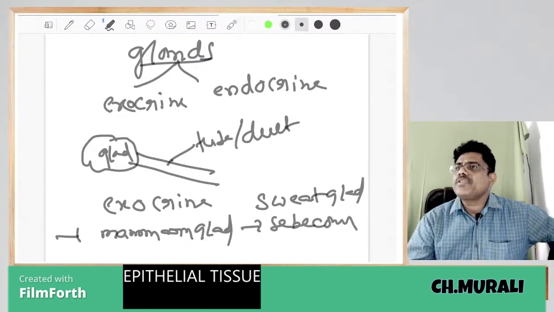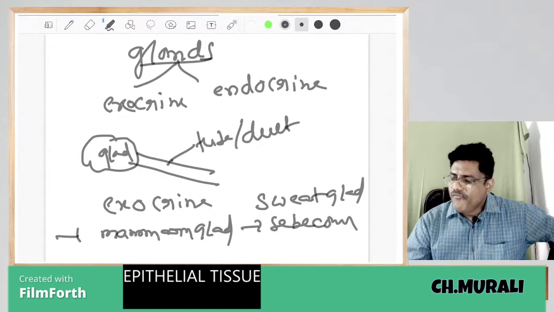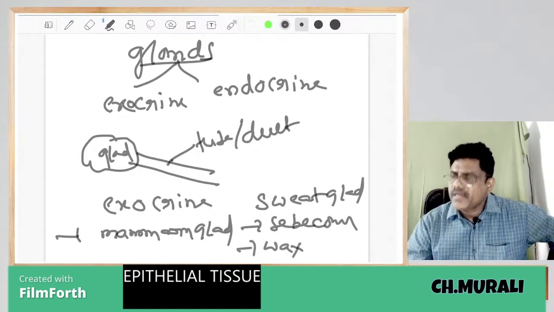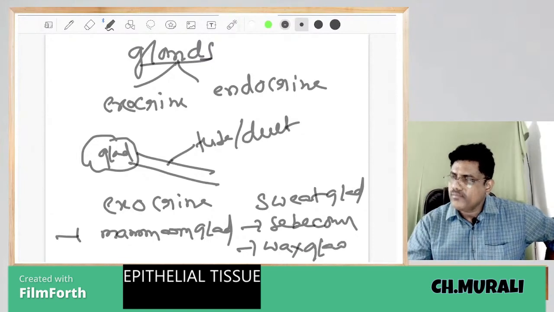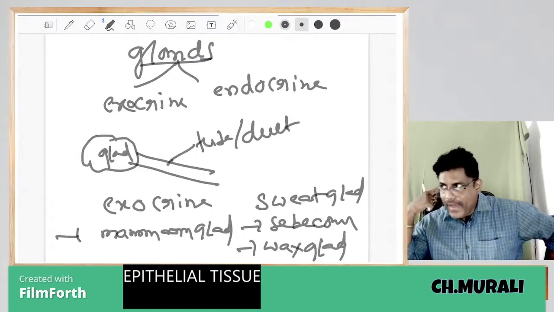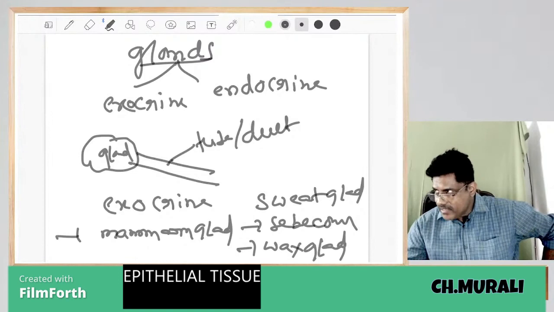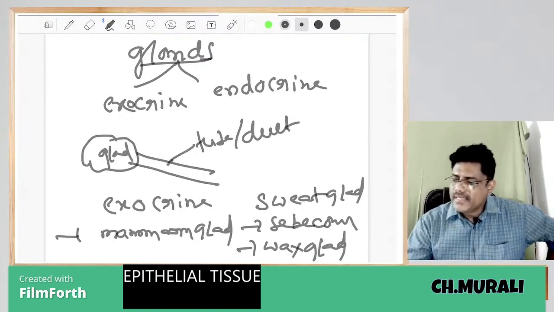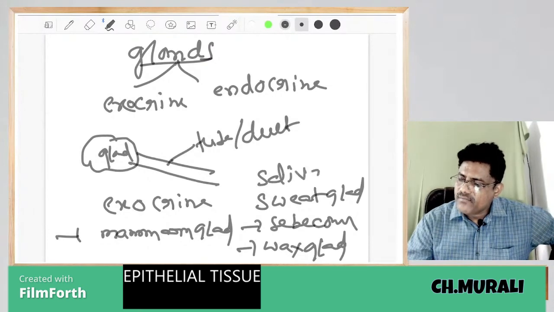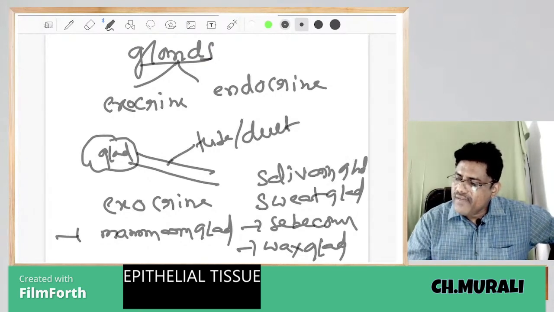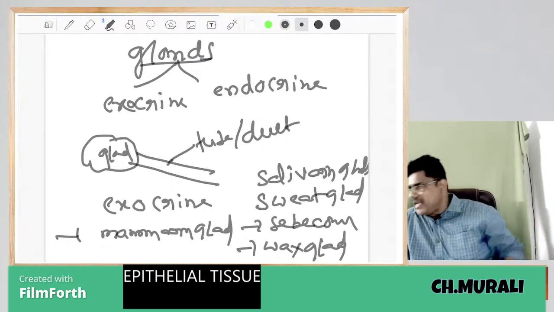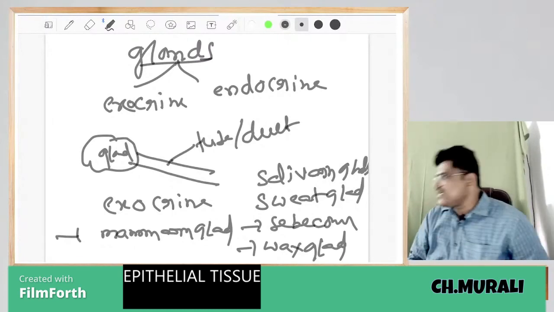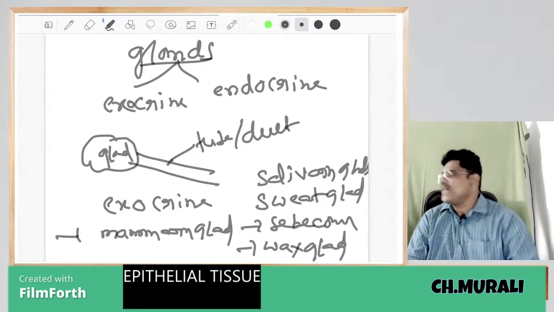Sebaceous glands produce sebum oil. Do you know ear wax glands? Wax glands, sebaceous glands, sweat glands, mammary glands, salivary glands, all are examples of exocrine glands.